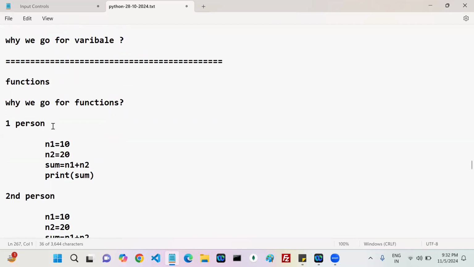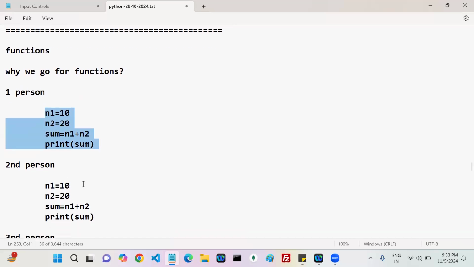A function, simple, right? It represents some functionality that can be reusable or not. Yes, no. Simple answer. The function represents some functionality, in this case, find the sum of 10, 20. The function represents some functionality that can be reusable. How many times you want, that many times you can use it, or not? Yes or no. Definition is okay. It represents some functionality that can be reusable. If you want to reuse it, you can reuse it.